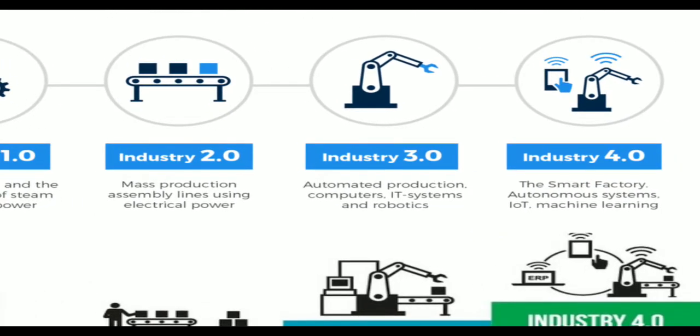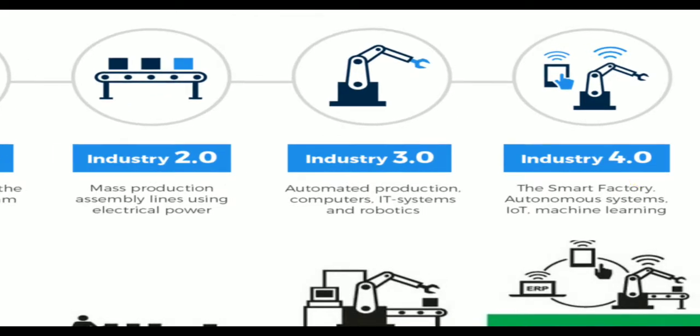Now we are going to enter industry 4.0. That means we are going to develop smart systems, like smart cities.